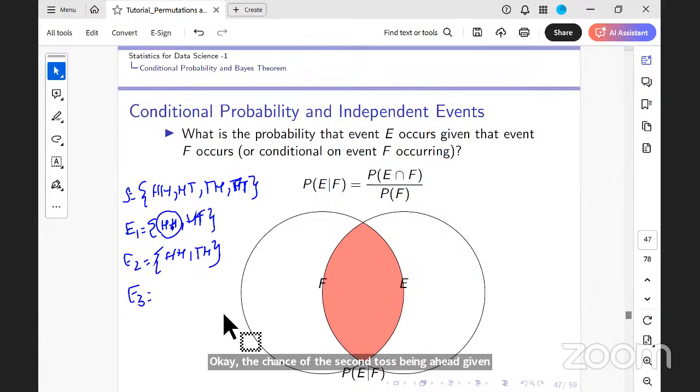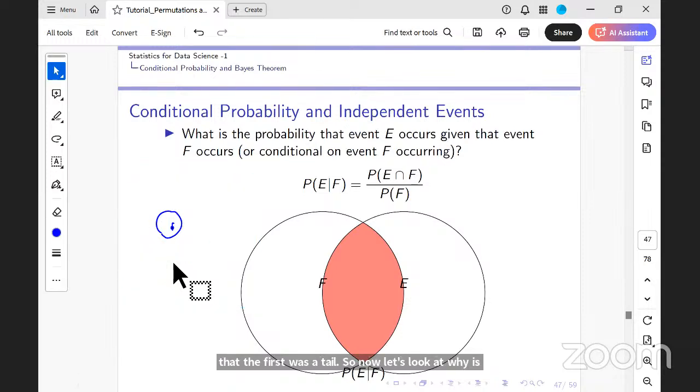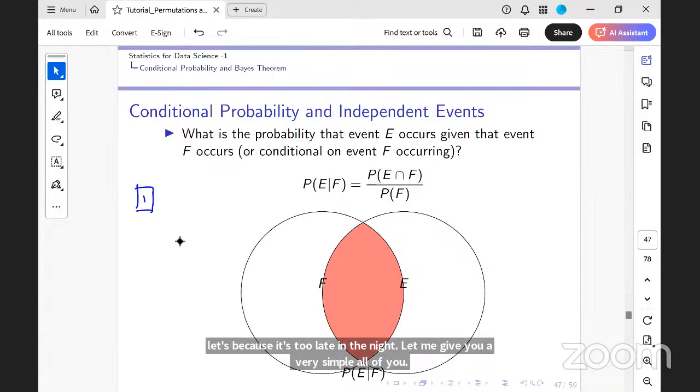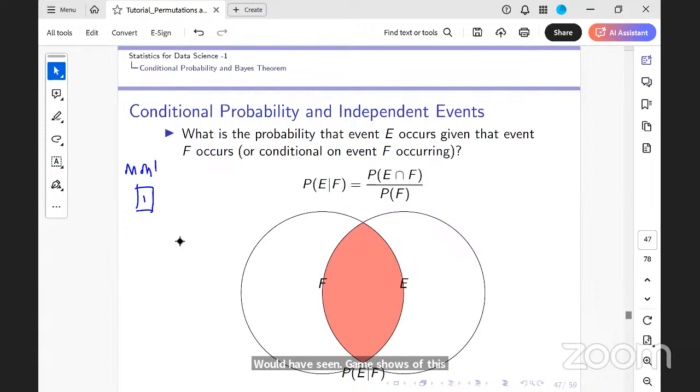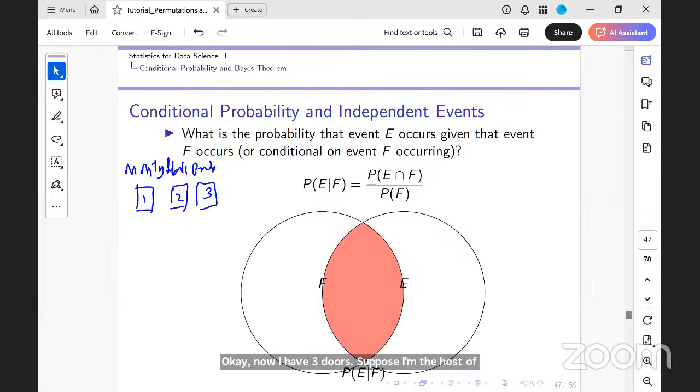So now let's look at why this conditional probability is very important. Because it's too late in the night, let me give you a very simple example. All of you would have seen game shows of this kind. This is a very famous game show problem called the Monty Hall problem. Now I have 3 doors. Suppose I'm the host of this game show. There is a car behind one door and there's a goat behind 2 doors.